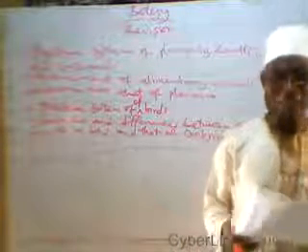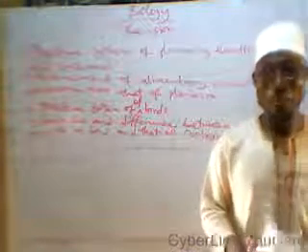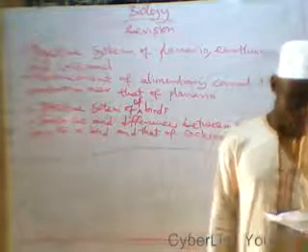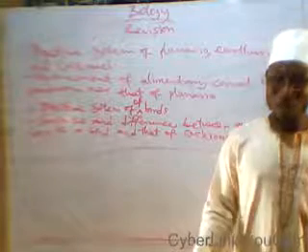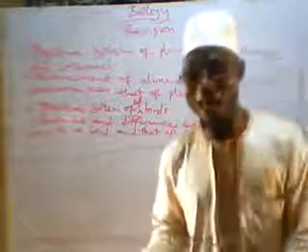Heartbeat is the pumping action of the heart. We talk about the blood vessels, three types: arteries, veins, and capillaries with their roles. We talk about the differences between the arteries and veins.